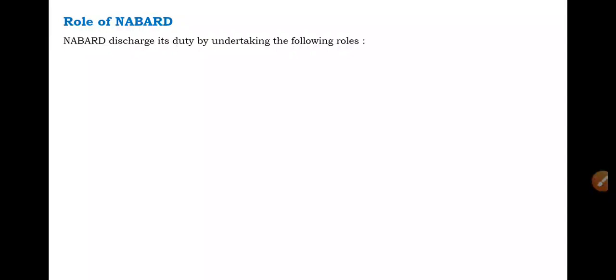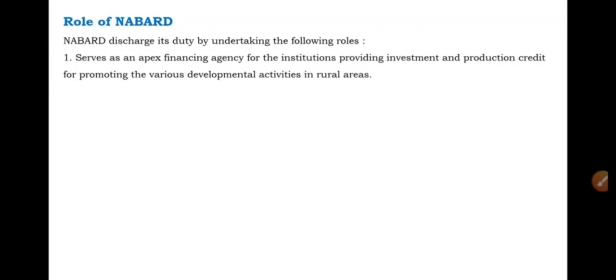Let me explain one by one. The first role of NABARD is that it serves as an apex financing agency for the institutions providing investment and production credit for promoting various developmental activities in rural areas. NABARD is the main monitoring agency for those institutions providing investment and production credit, especially for developmental activities in rural areas.